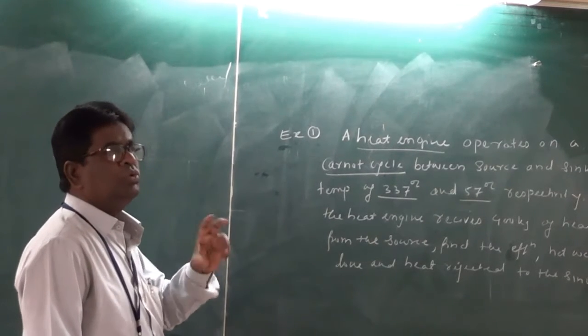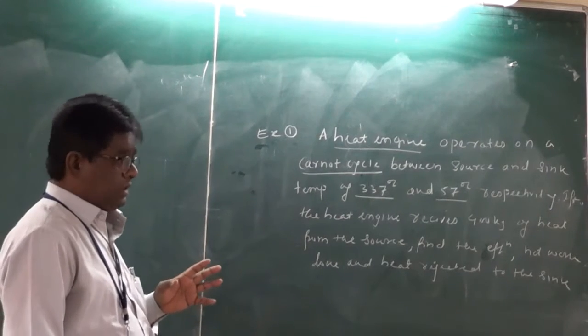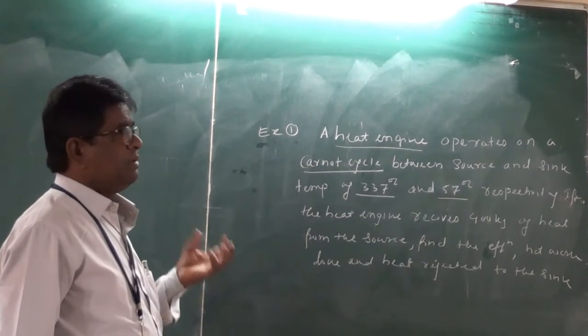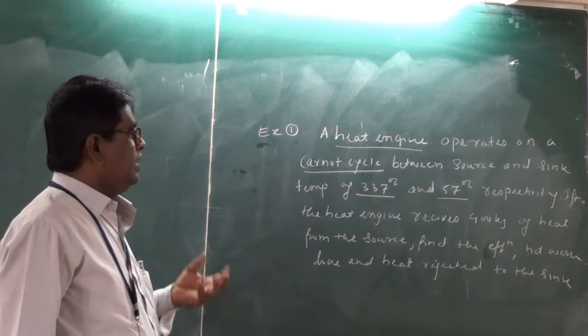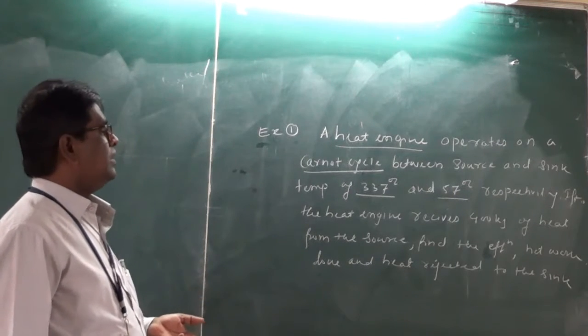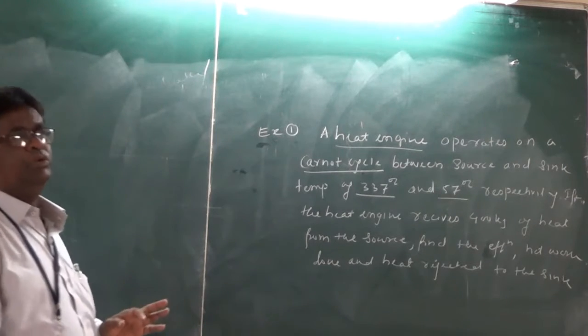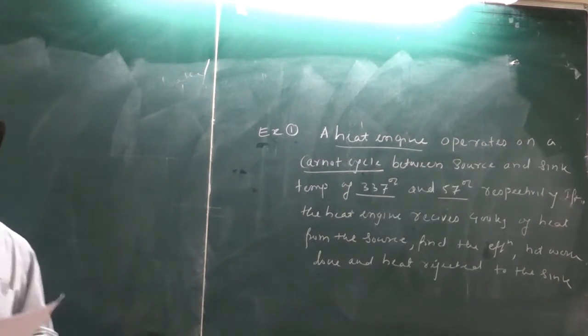Here two temperature limits are given, and this engine will take some amount of heat from the source and produce some amount of work. So it is asked to calculate the efficiency, net work done and heat rejected to the sink.